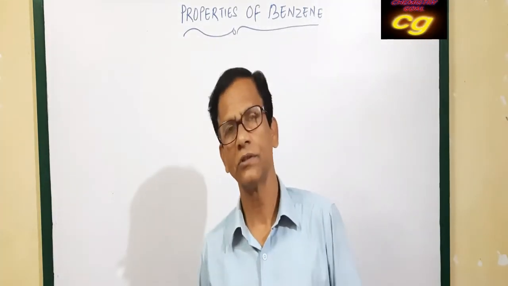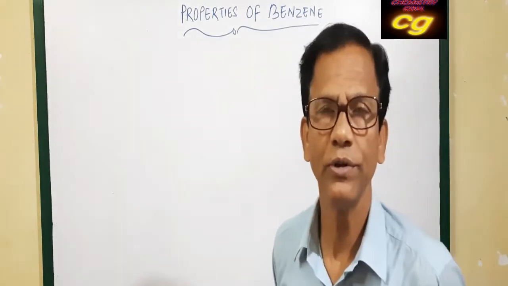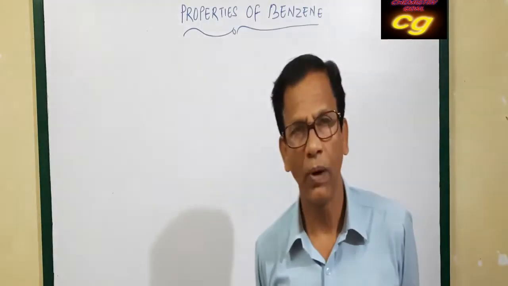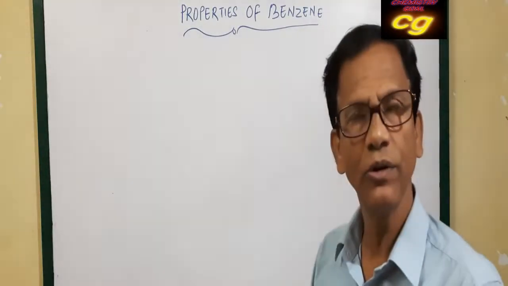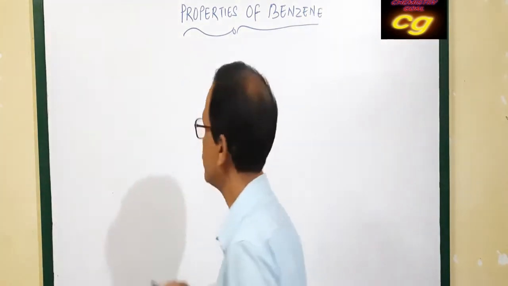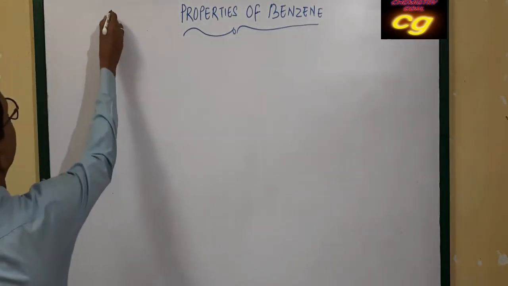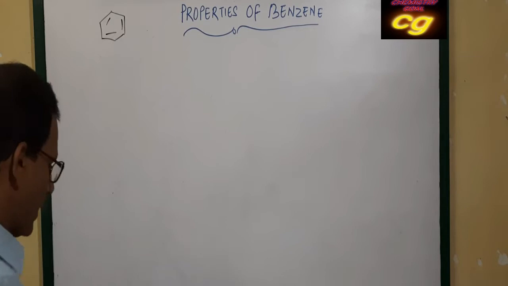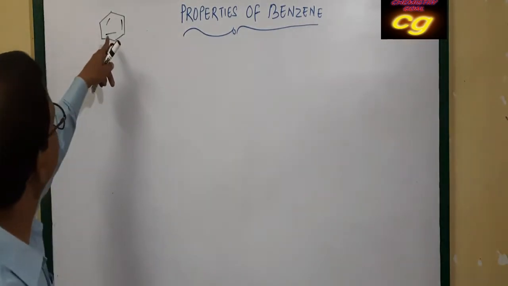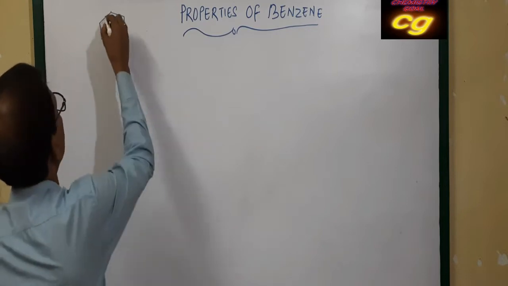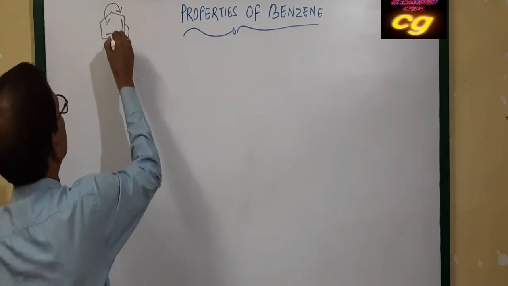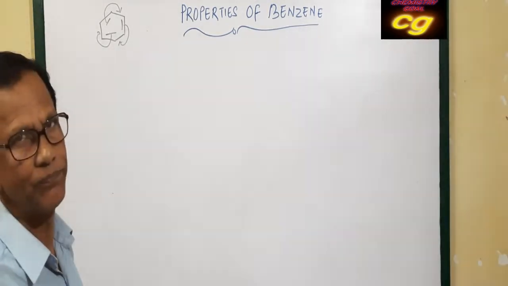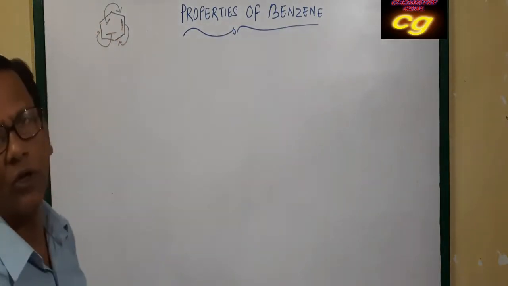Students, now we'll discuss mainly the chemical properties of benzene. We know benzene is an aromatic compound with pi bond conjugation. You see the structure of benzene, this is the pi bond conjugation of benzene. Due to this pi bond conjugation, the pi bond is not fixed, so it does not show addition reaction.